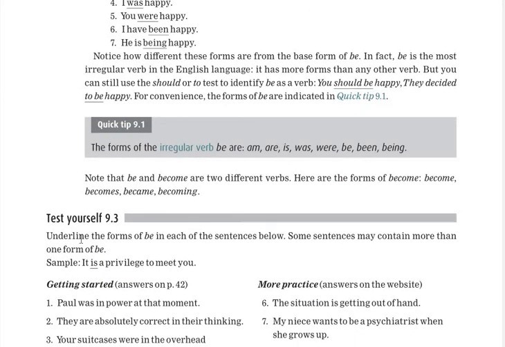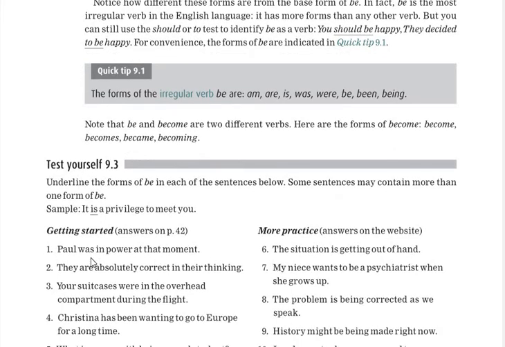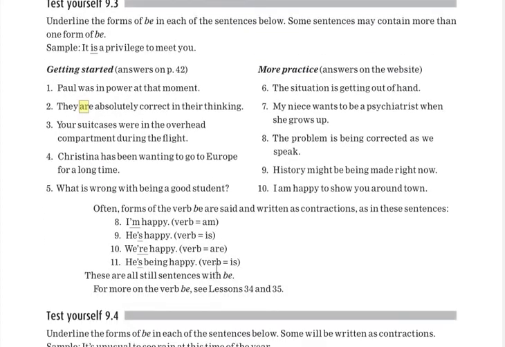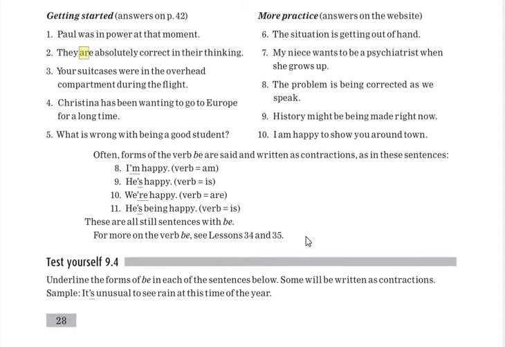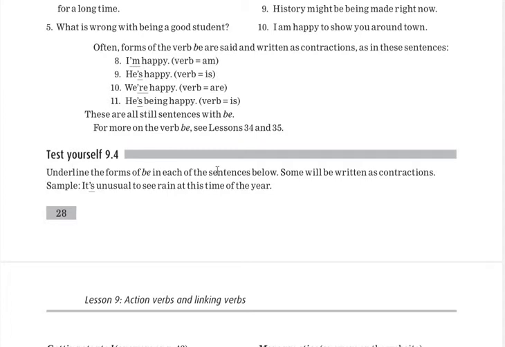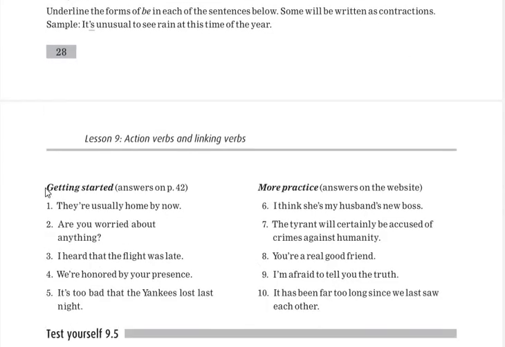And then 9.3 is there. You have to underline the forms of be in each, like which word is used instead of be, or which is the be form, like was is there, or is there. You have to do it, and again please check the answers when you have completed, and don't check before completing the exercise. Again, underline the form of be in each of the sentences below, and some of them are contractions, like they're usually home.